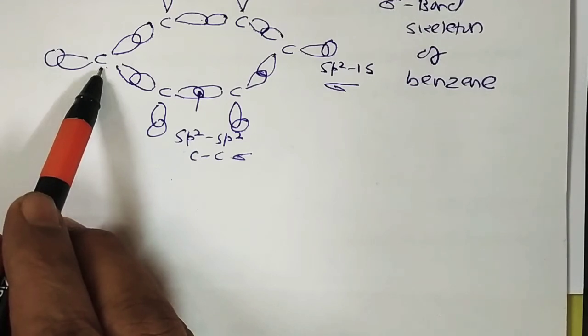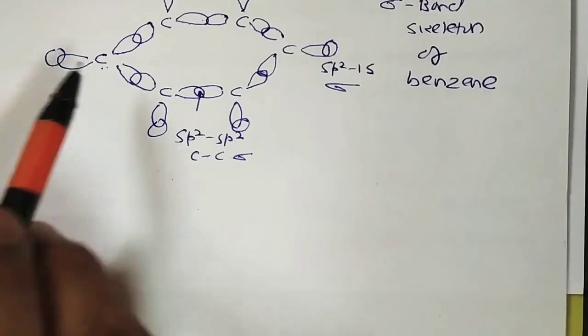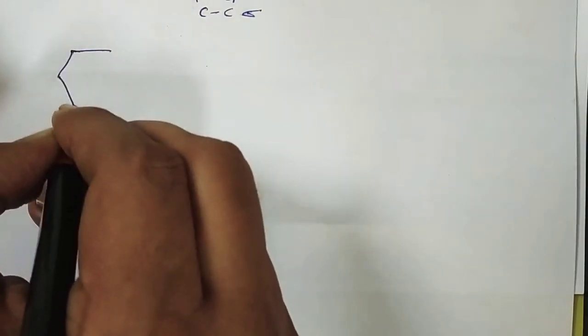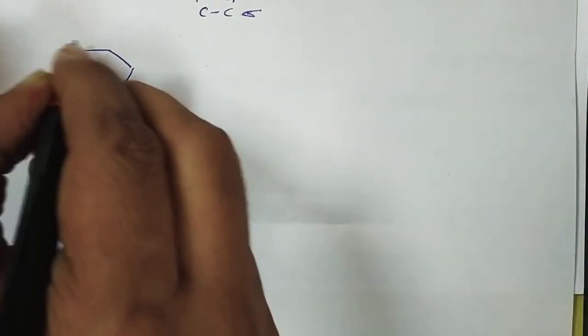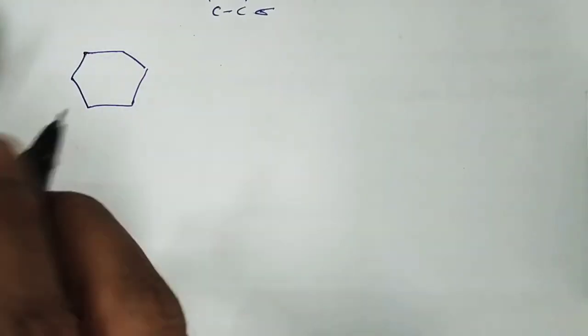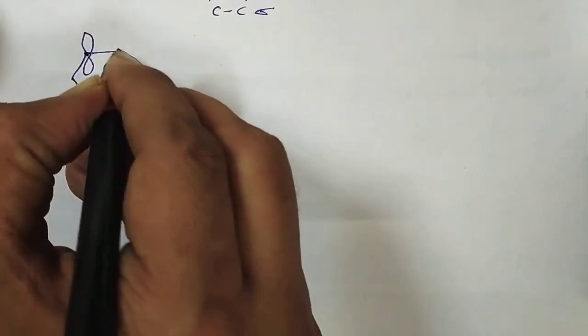Further, any two p orbitals on adjacent carbon atoms are close enough for sideways overlapping to form a pi bond. So after the sigma bond skeleton of benzene, now we move to the pi electron formation.